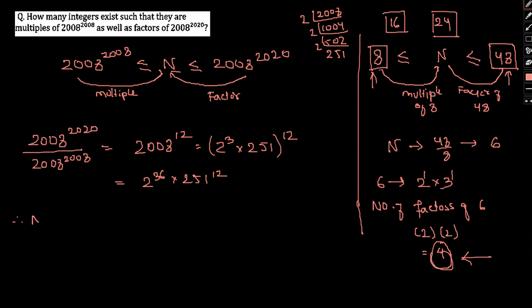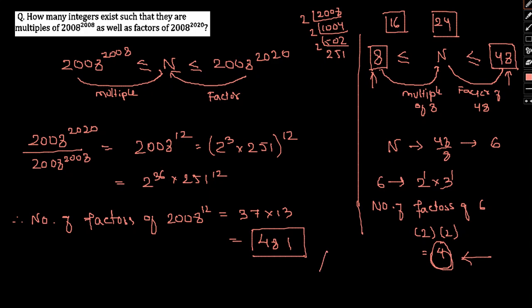So the number of factors of 2008 to the power 12 can be written as 37 into 13, or 481, which will be our final answer. I hope this question is clear to you, particularly the concept we discussed with 8 and 48. Simply divide the greater number by the smaller, and find the number of factors of the result. I think that should be plenty in this regard.